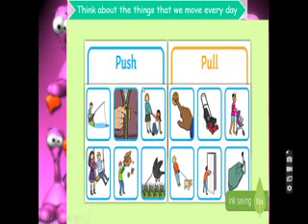So what is push or pull? Yes, today we study push and pull. By this push or pull, what comes to our mind?